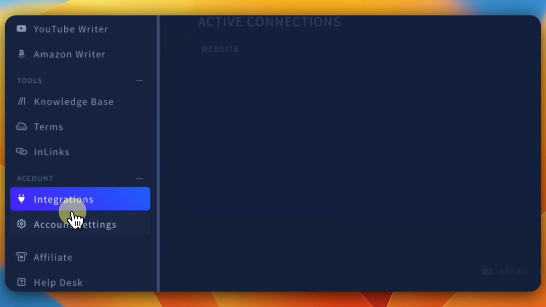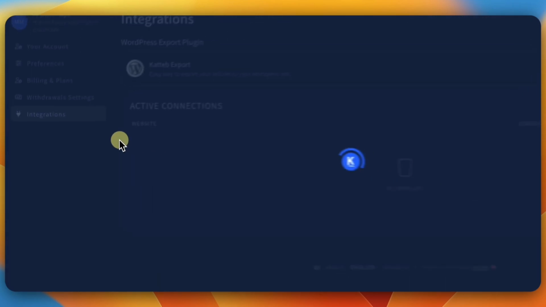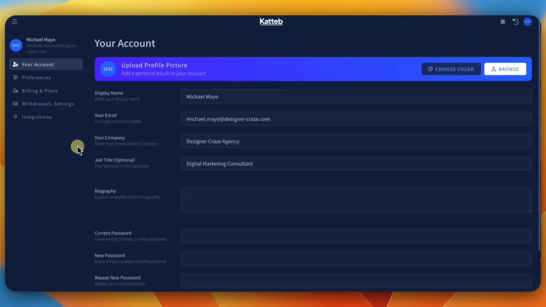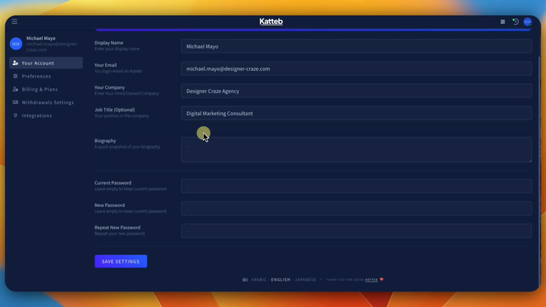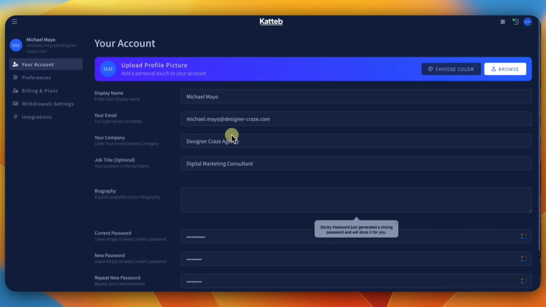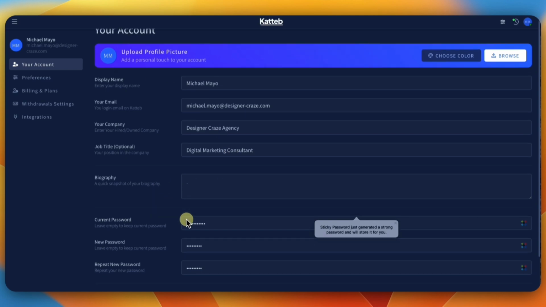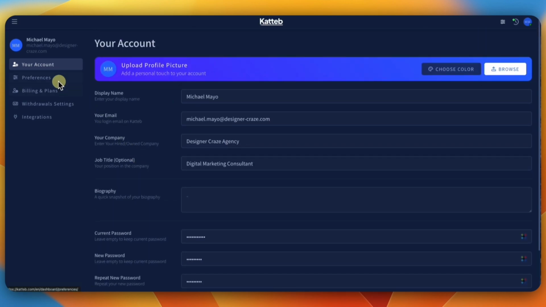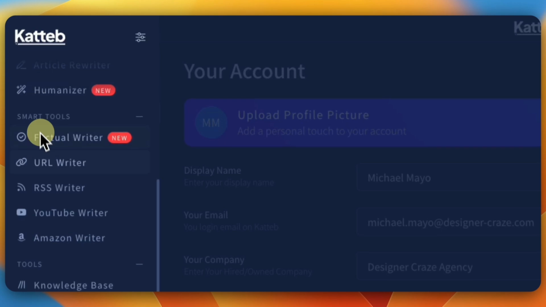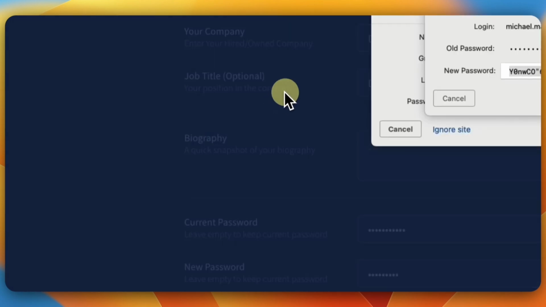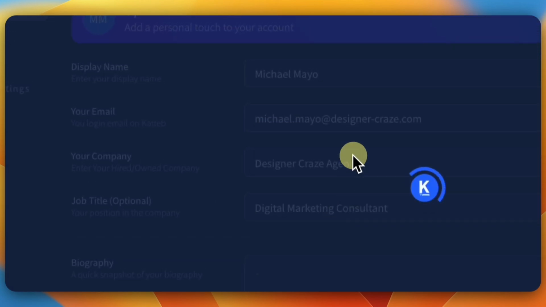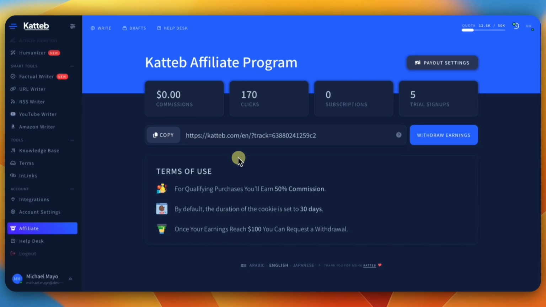Okay, and then you have your settings, of course, where you can go in here and set your business information and all that stuff. I just have my basic digital agency I use and all that stuff. Okay, so you can pull this out, change passwords, all that good stuff. Okay. And if you want to be an affiliate with this program, you can. Let me cancel that. There we go. Sorry about that. If you want to be an affiliate with the program, you can do that as well. Become an affiliate and make some extra cash with that as well.